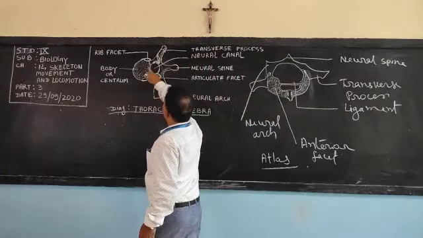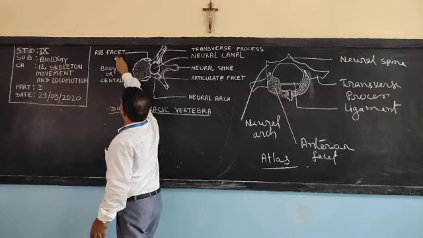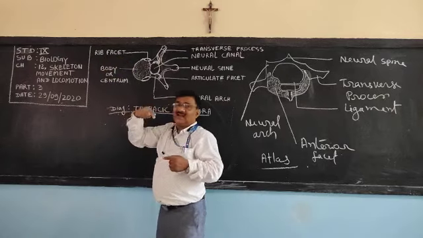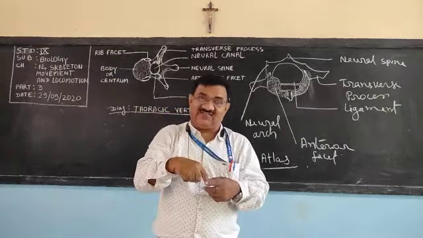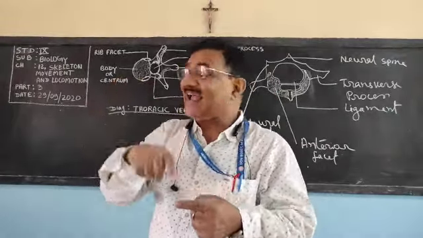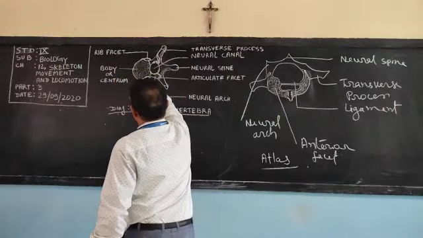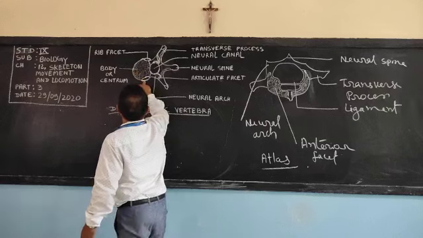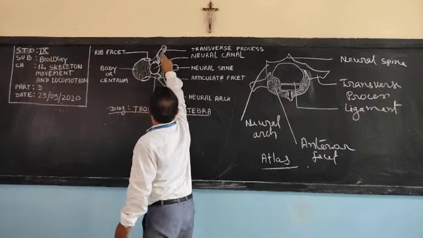And this one is the rib facet. Facet means the place where the bones are attached. So rib bones are attached here and here. You can see these two.